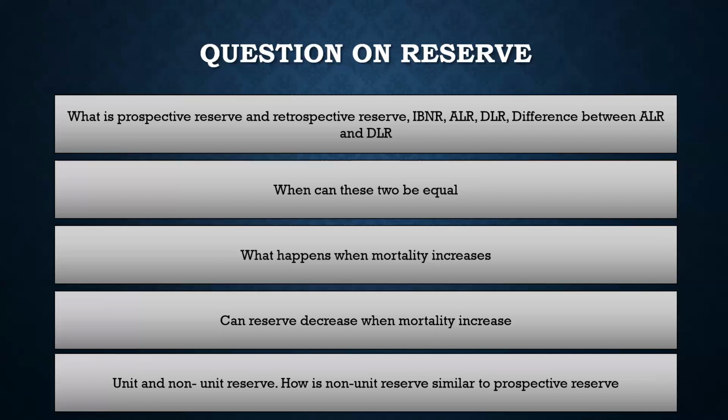But the expected present value of premium, which is the negative term, only responsible for reducing the reserve, is again decreasing because premium is multiplied by the annuity factor. So that would mean that when you increase the mortality, the reserve would increase, right? That's the mathematical justification of what happens when mortality increases. It is kind of intuitive to say that when mortality increases, reserve would increase, but why that happens is because of this reason: the assurance factor increases when mortality increases, the annuity factor decreases when mortality increases, and the numbers they are multiplied with also play a role in creating the degree of change, right?